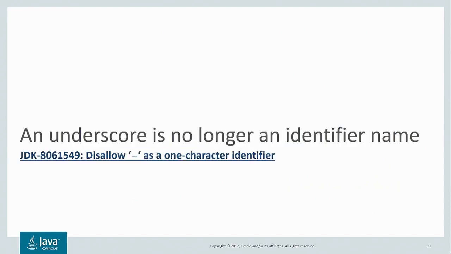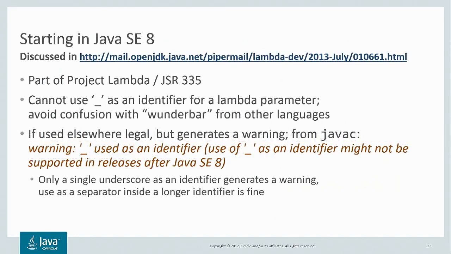The next two small language changes are updates to the Project Lambda features that were added in 8. First, underscore is no longer an identifier name. Starting in 8, the compiler issued warnings if you used underscore as an identifier, warning that it might not be allowed in future versions of the platform. And indeed, now in JDK 9, it is not allowed. And what was a warning message is now an error.